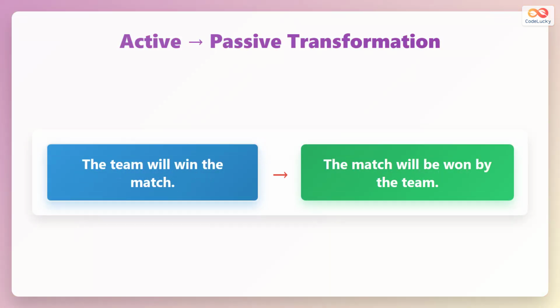Active sentence: the team will win the match, transforms to: the match will be won by the team. Match moves from object position to subject position. Will be plus past participle, won, creates the passive structure. By the team shows who performs the action.